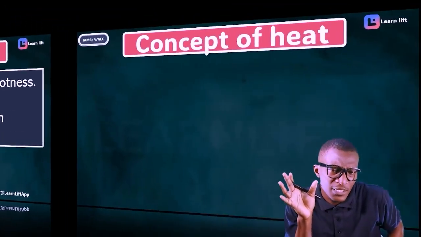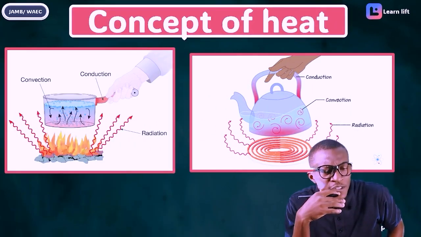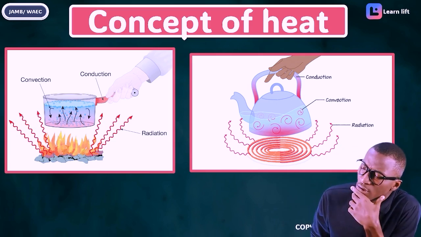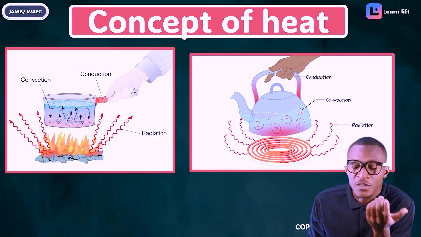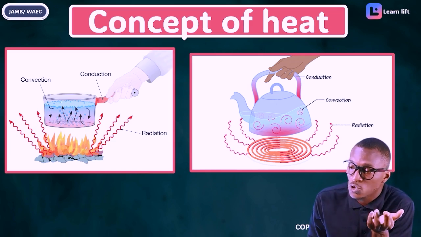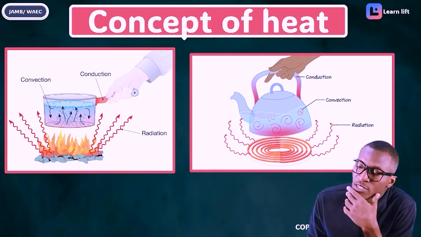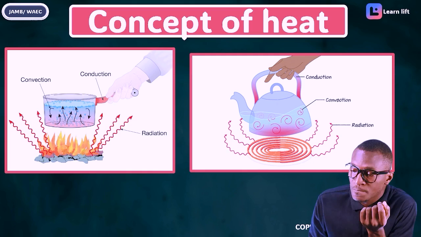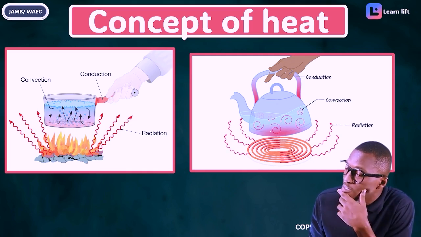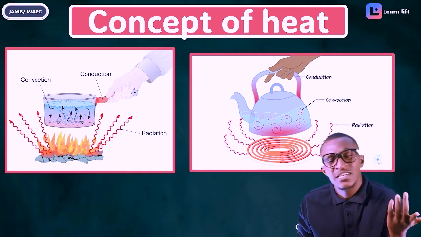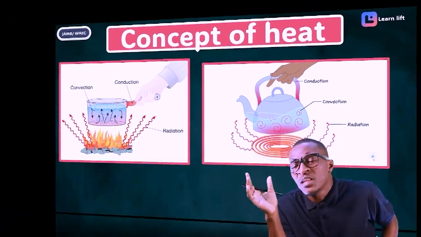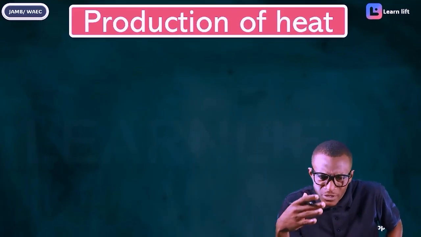If you say you understand this, still know the concept of heat. This is heat being generated. We're going to explain what radiation, conduction and convection are, but you can see that heat is being generated. We said it's a form of energy. You can see it here. Heat is generated as a form of energy. What is this heat all about? Are you seeing that?